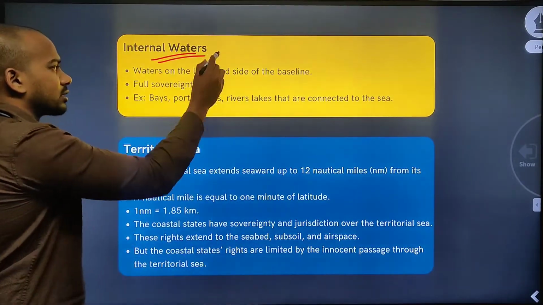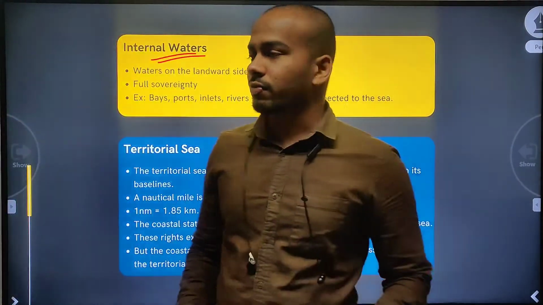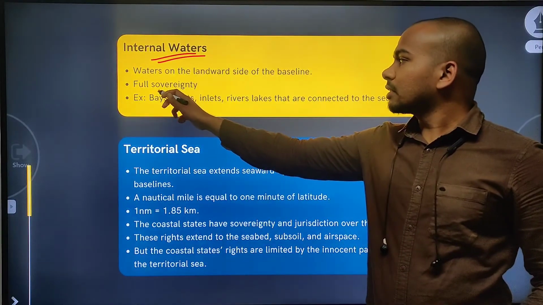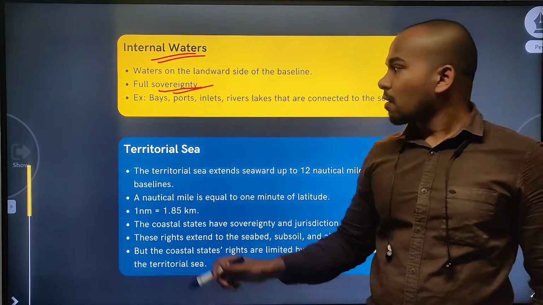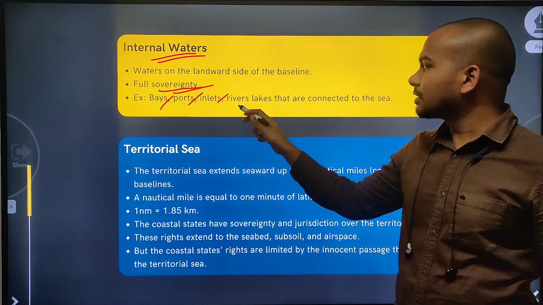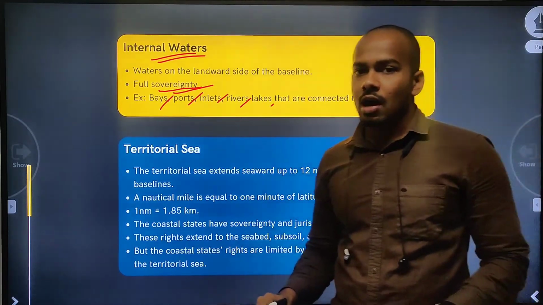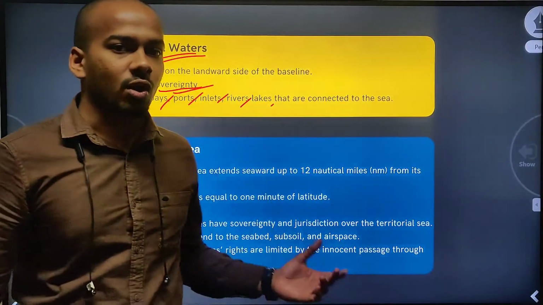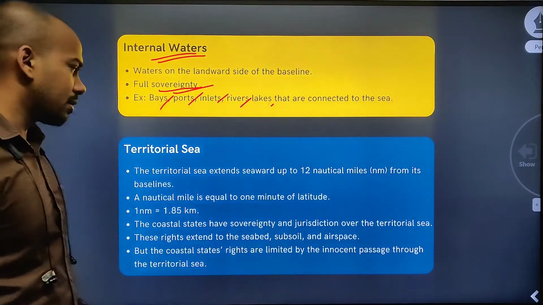Firstly, the internal waters. These are waters on the landward side of the country. Here the countries have full sovereignty, which means all bays, ports, inlets, rivers, lakes. Other countries are not supposed to get inside without permission.